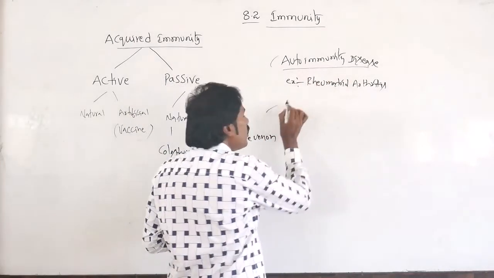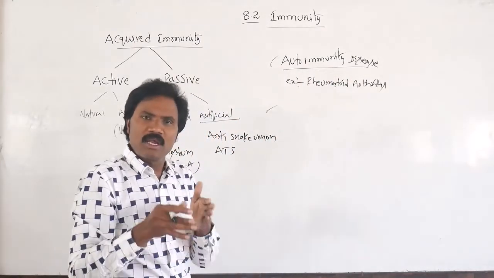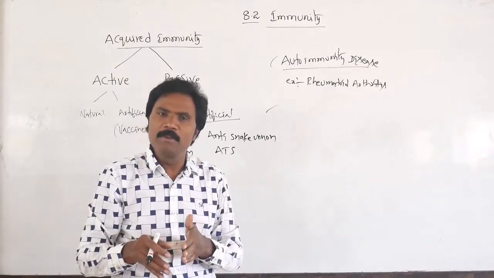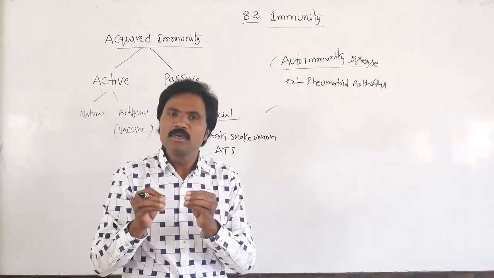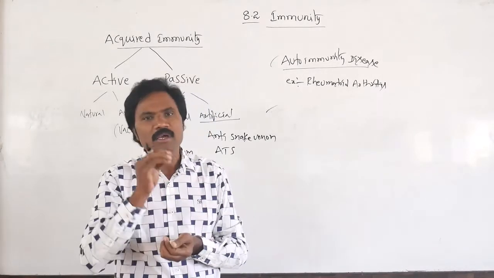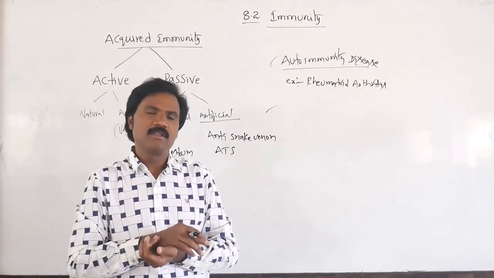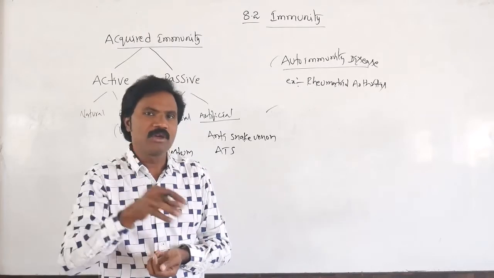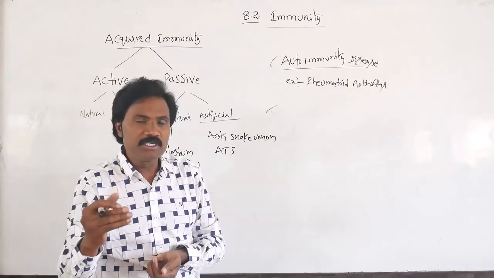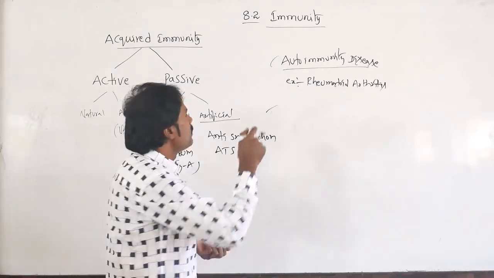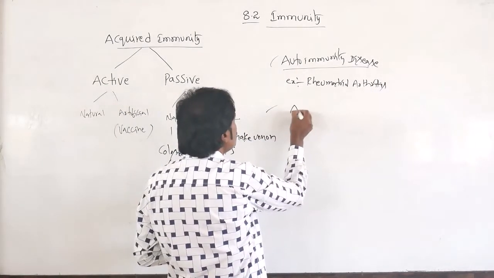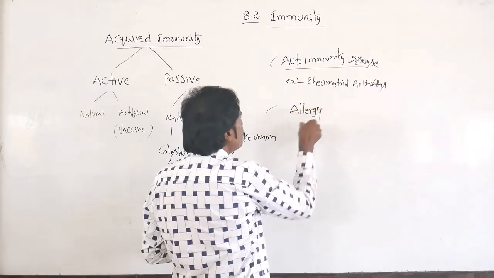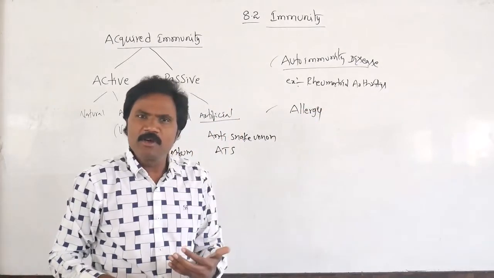Then, when our immune system, either acquired or innate, whatever it may be, or any one part of the immunoglobulins is destroyed, then what happens? Immune disorder, immune deficiency, it may lead to allergy. Why will allergy be caused?